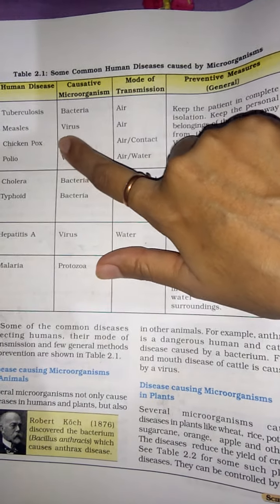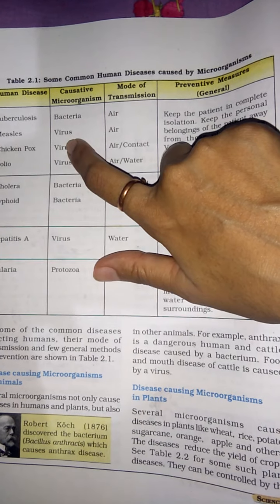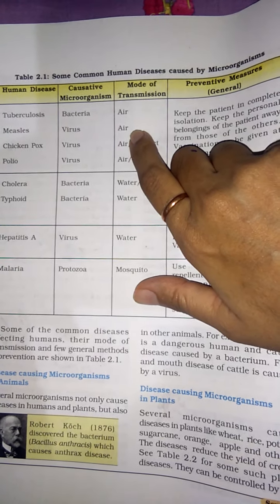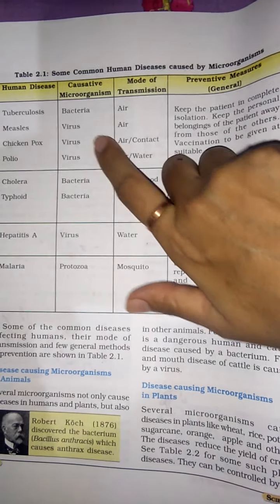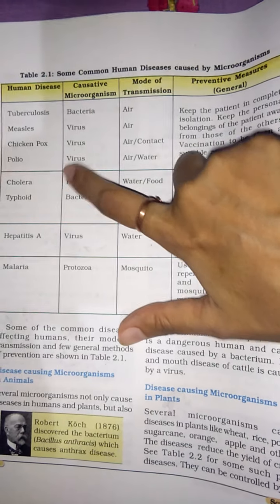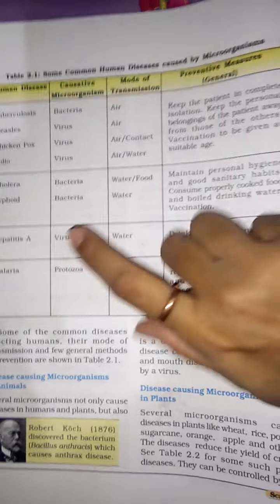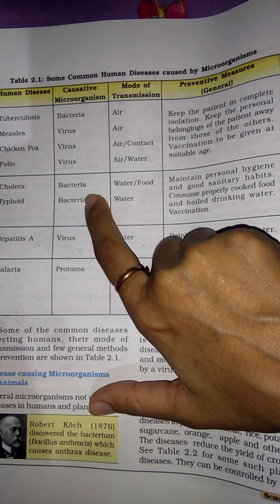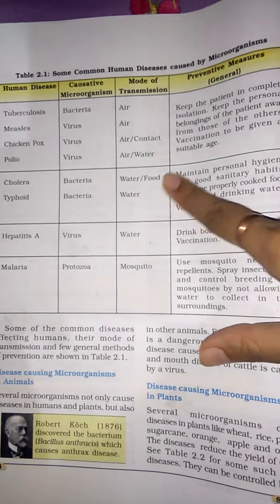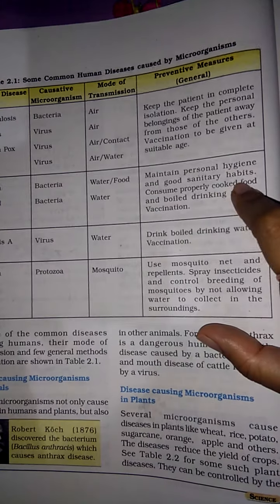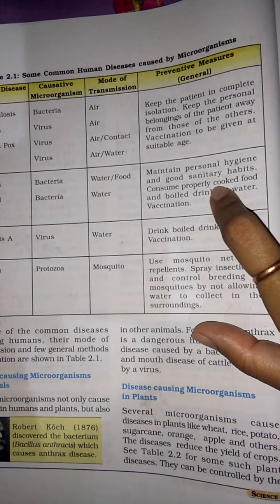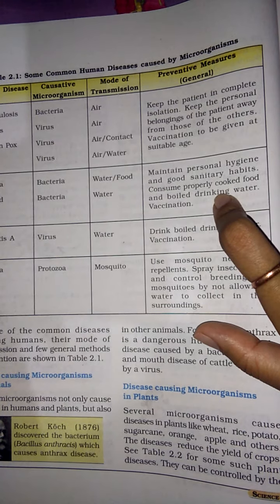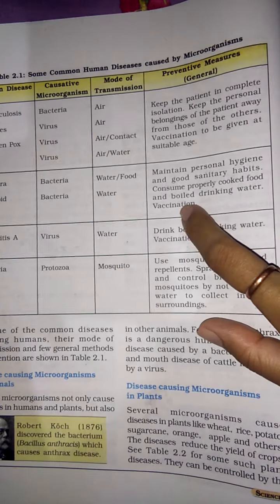Now, measles. Causative virus, mode of transmission air. Chickenpox, virus, air or contact. Now polio, virus, air or water. Now cholera, causative microorganism bacteria. Mode of transmission water, food. Maintain personal hygiene and good sanitary habits. Consume properly cooked food and boiled drinking water.